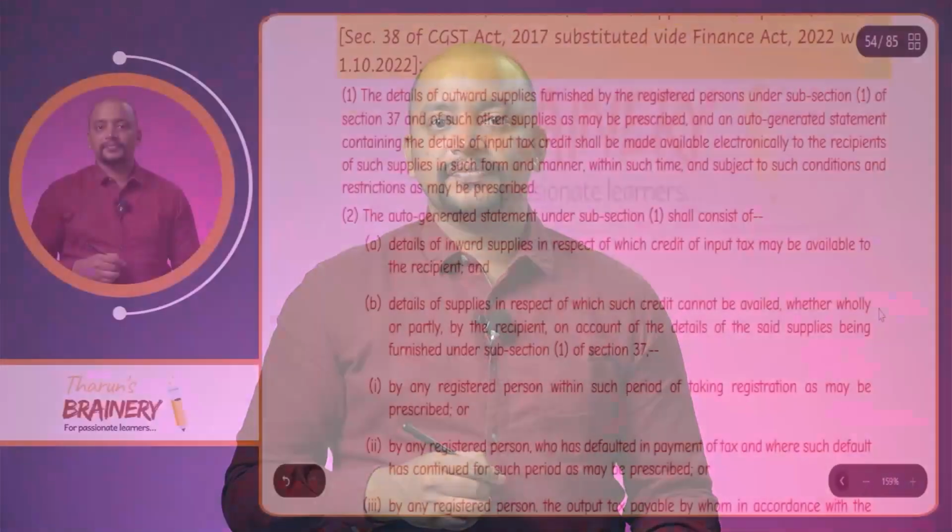Then the next section is section 38. Section 38 was previously the communication of details of inward supply, statement of inward supply to the recipient. Now they have maintained the same heading, communication of details of inward supplies and input tax credit. The old section 38 was completely omitted, and in that place they have added a new set of provisions. For the sake of understanding, we are going to see the bare act of section 38.